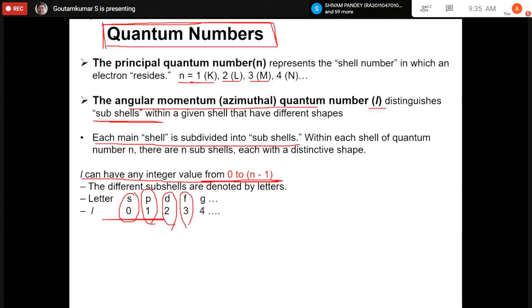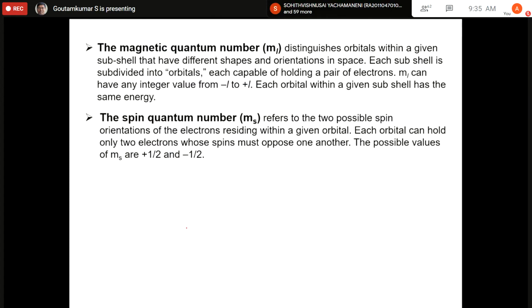Now we know the principal quantum number and the azimuthal quantum number. There are 2 more quantum numbers, the magnetic quantum number and the spin quantum number. Next is the magnetic quantum number. The magnetic quantum number distinguishes the orbitals within a given subshell that have different shapes and orientations in space.